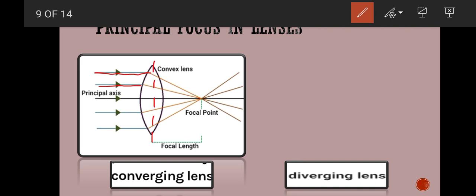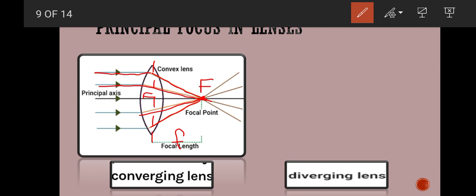Here is the vertical axis. After refraction, you can see all of these light rays are collecting, gathering on a single point, that is called principal focus. This point is called focal point, and lies on the principal axis. That's what is called principal focus. And the distance between the optical center C and the focal point is called focal length, represented by small f. This is the focal length.